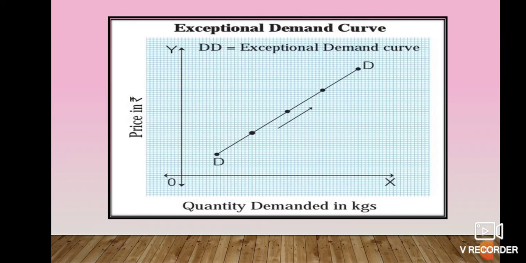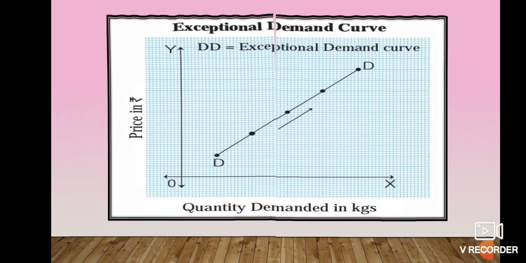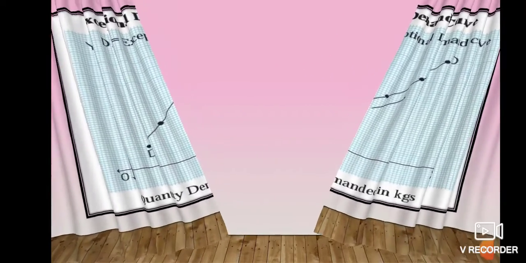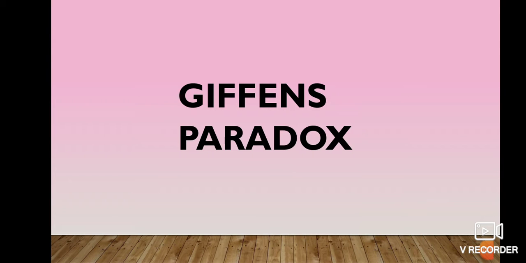Yes, we can see here the exceptional demand curve. Here the demand curve slopes upward from left to right. It does not move in a downward direction, it moves in the exceptional direction. So here the DD demand curve is also given, you all can see. So let's move towards the first point of exception of law of demand, that is Giffen's paradox.